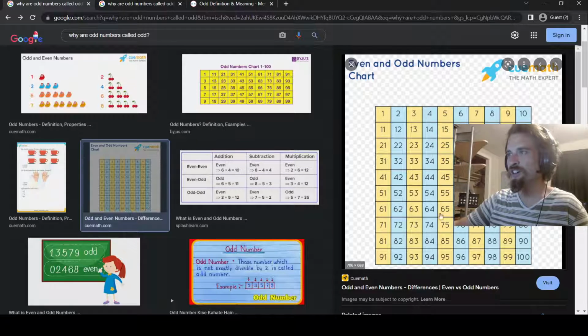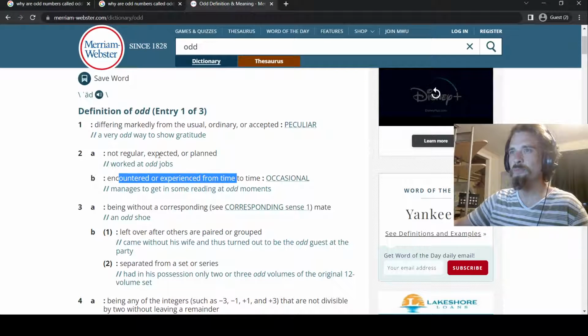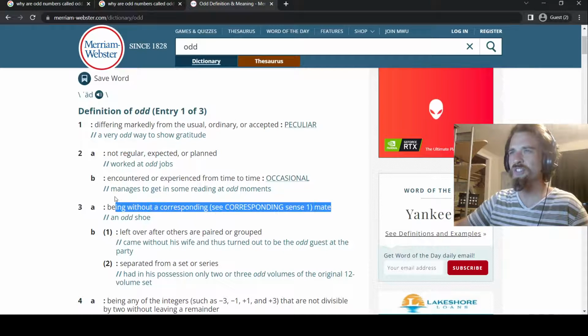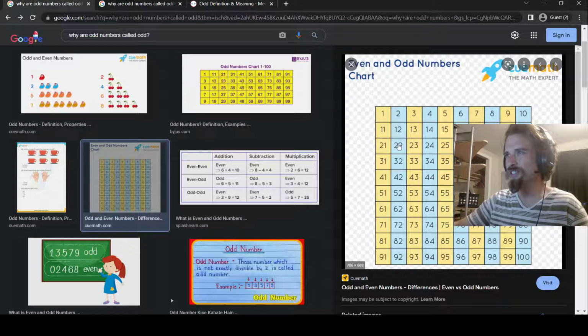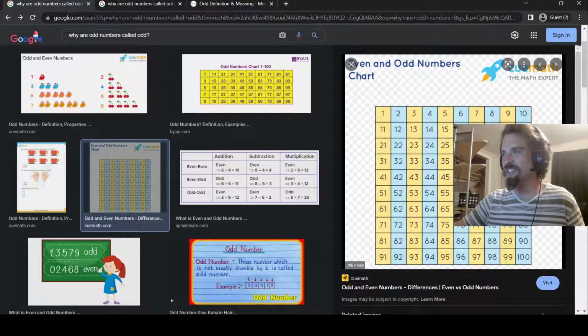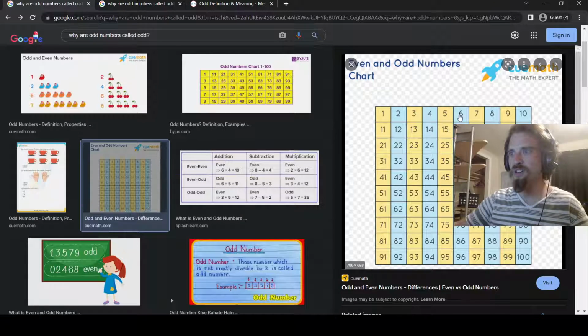So why are they called odd numbers? If odd means not regular, expected, or planned, or differing markedly from the usual, ordinary, or accepted. Being without a corresponding mate. Is that what this is really all about? Because they're lonely? These numbers don't look lonely to you. Do they look lonely? Why does anybody think these numbers would look lonely? Look, they look like they got a whole bunch of numbers to play with.